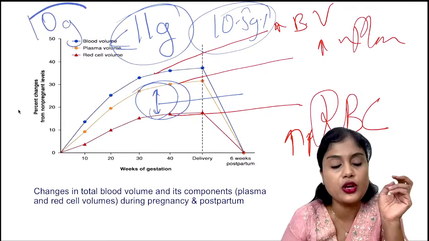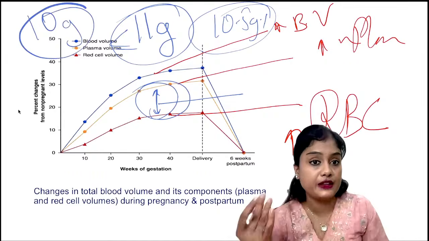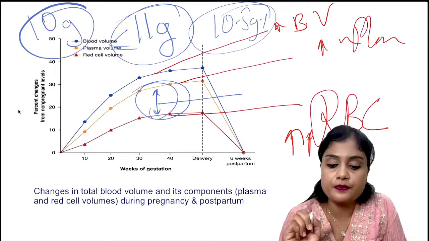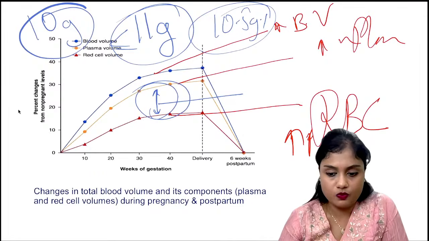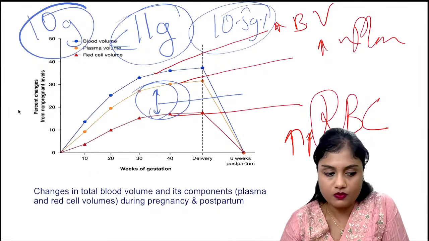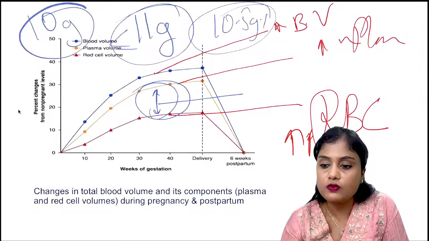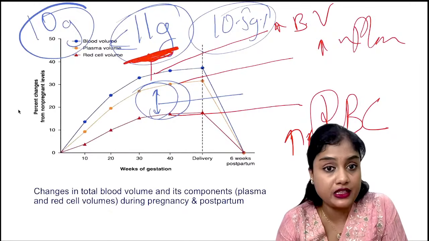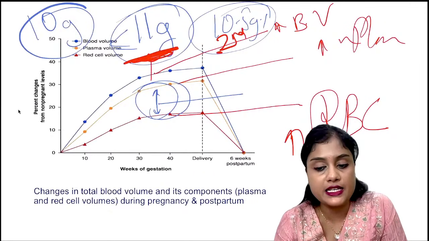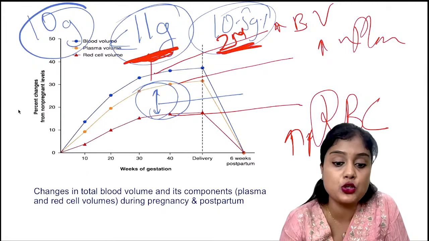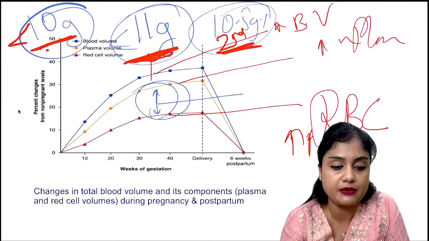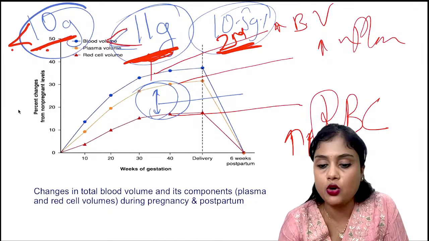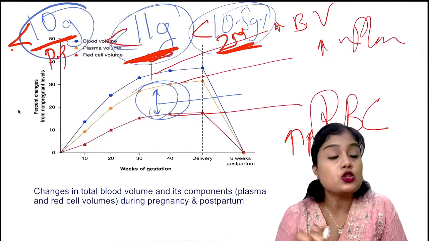Less than 10 grams is considered anemia immediately after labor. So these values you should know.